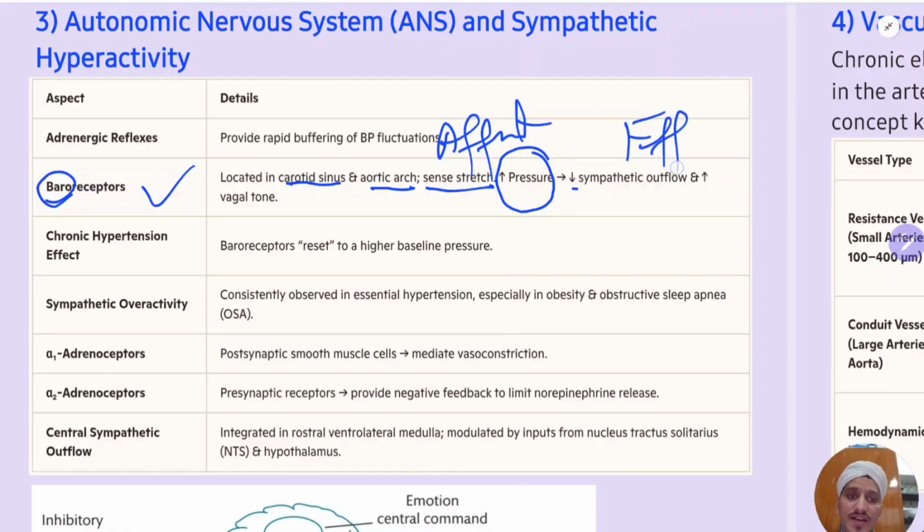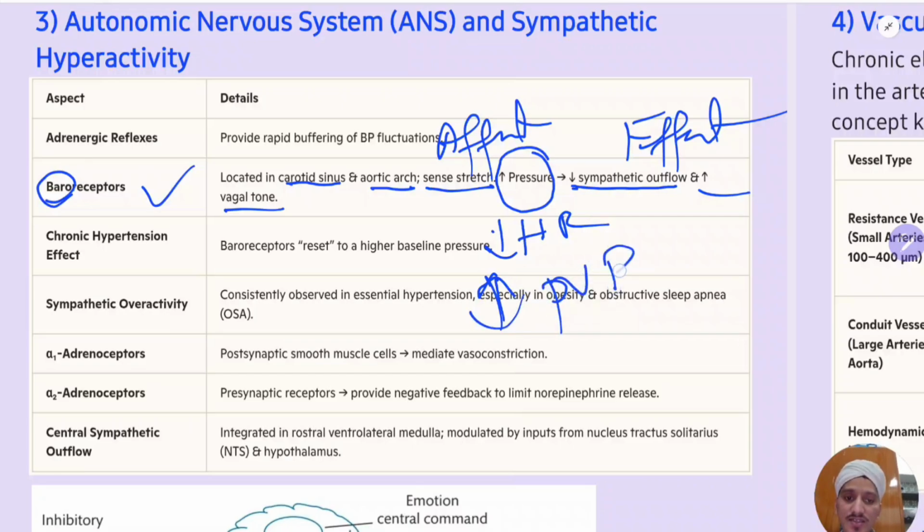So what will be the response? Efferent response: there is decreased sympathetic outflow and increased vagal tone. So what will this cause? This will decrease the heart rate and decrease the peripheral vascular resistance. So by this they will decrease the BP. Okay, that is the function of baroreceptors.